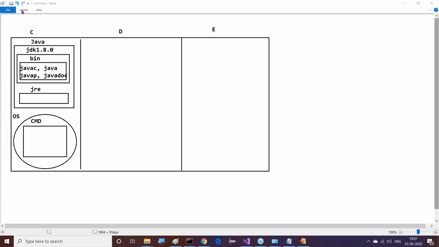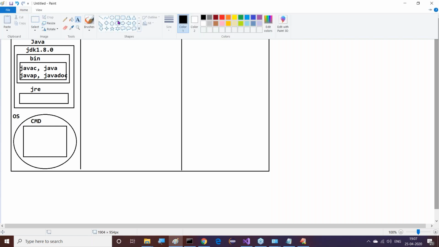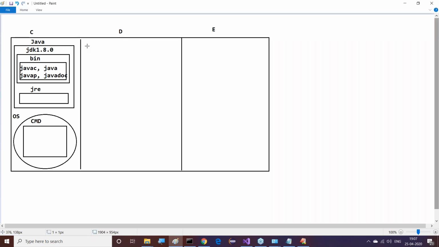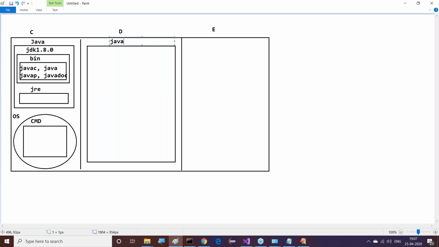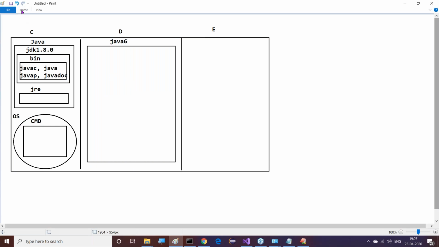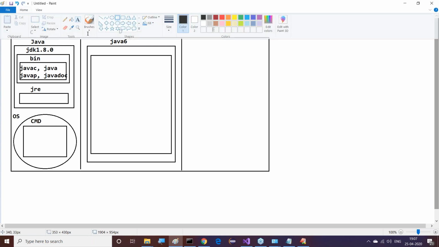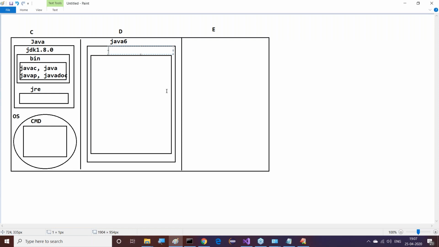After completion of this, my Java setup is available already. Next, for the sake of preparing my programs, I prepared a separate folder. The folder name is Java 6 at D drive. Inside this Java 6, I prepared a Java file. The file name I provided is Tester.java.